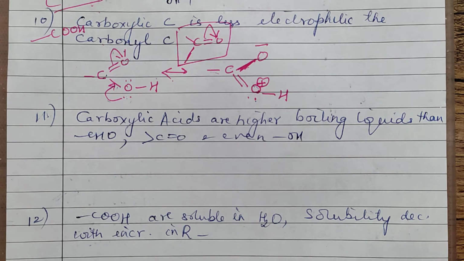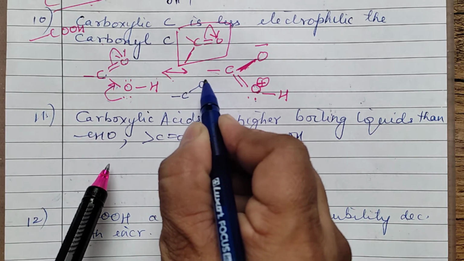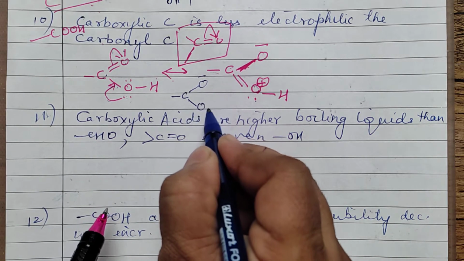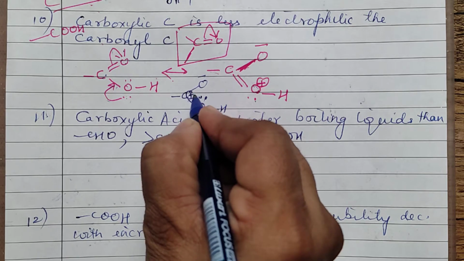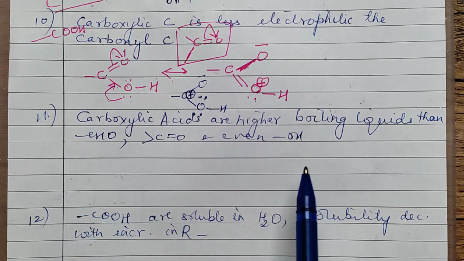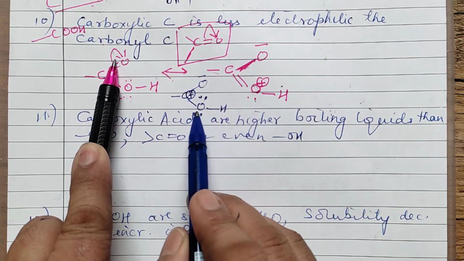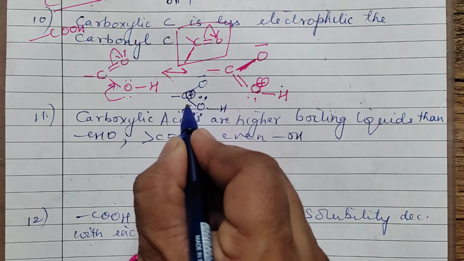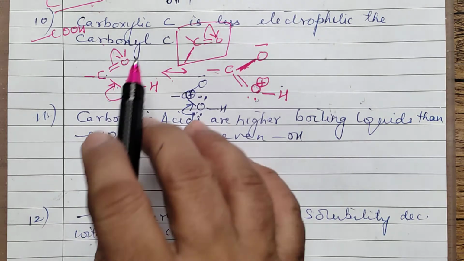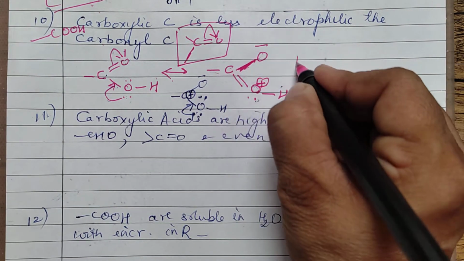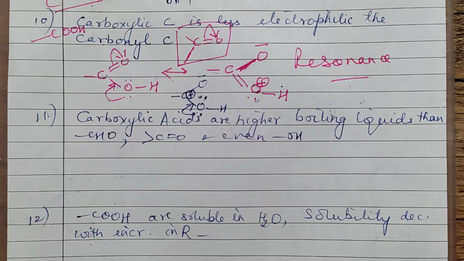So in between, there is one structure I have not drawn, which in your textbook, if you see, they are showing like this. They are showing the negative like this, and this is the intermediate structure they have shown here with this carbon getting a positive. This one, I have shown both the shifts in the same and drawn the last structure. Actually, with this shift you are getting this structure, and further in this there is this shift, and you get the next structure. So what reason will you write here? Carboxylic carbon is less electrophilic than carbonyl carbon because of resonance. So you will draw both the resonating structures and explain it, right?